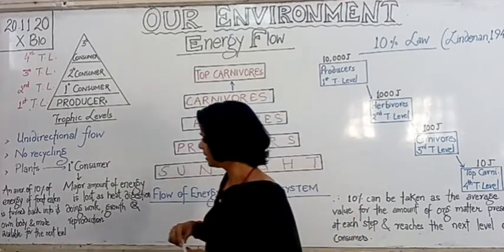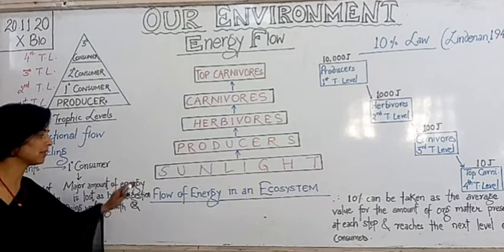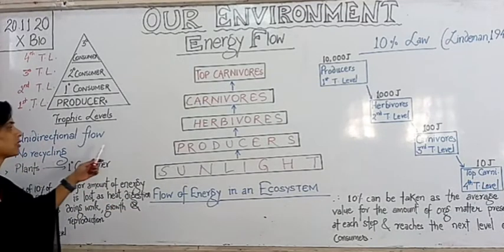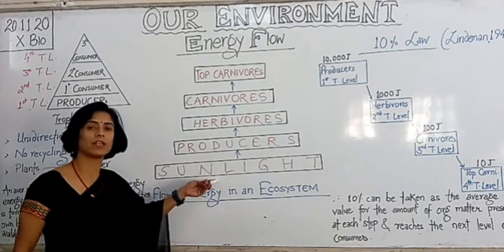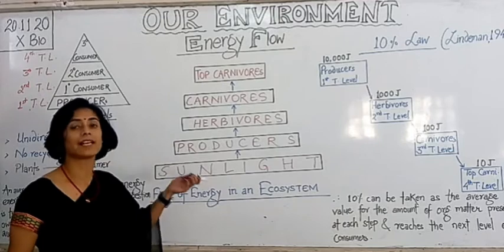Whenever energy is transferred from one form or one system to another, some amount of energy is lost. How is that going to happen? Let us look at this diagram and understand it better. We know the ultimate source of energy is sunlight.